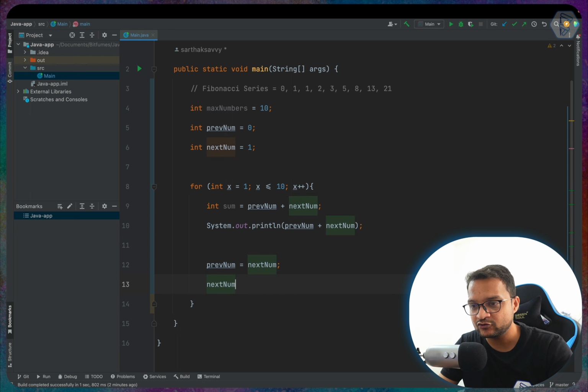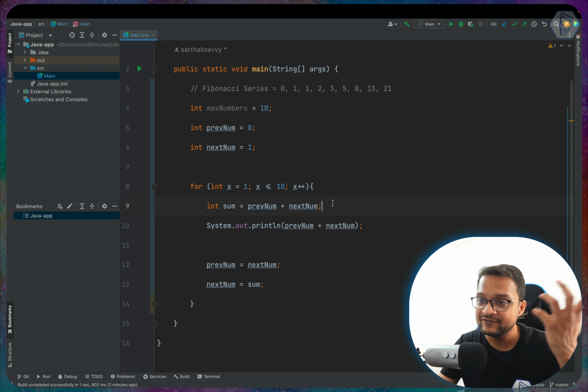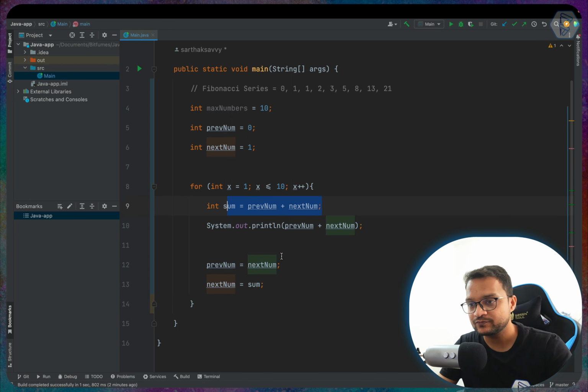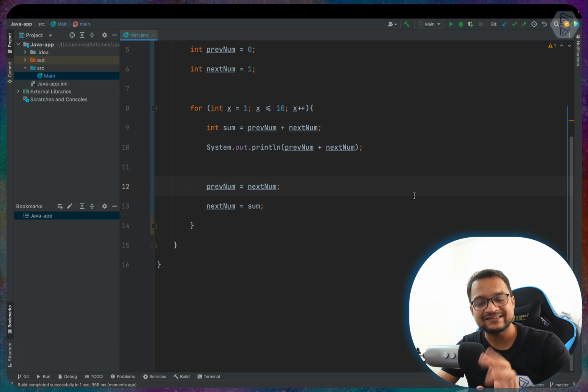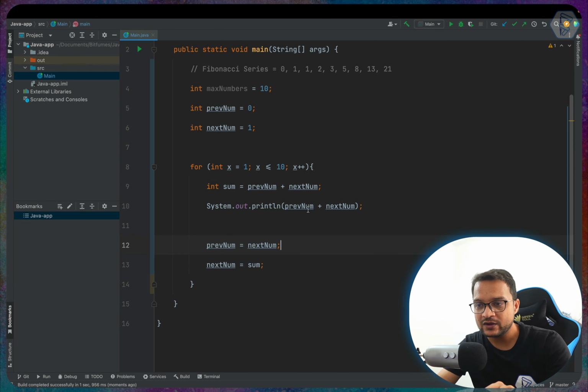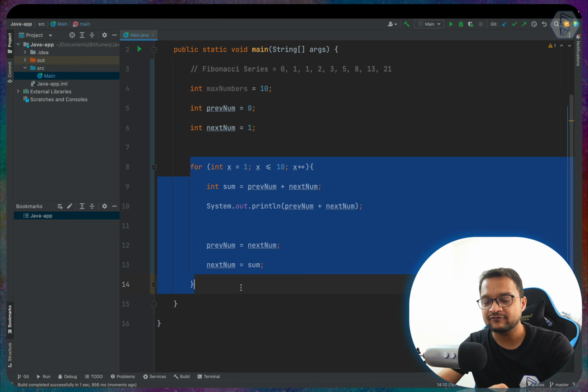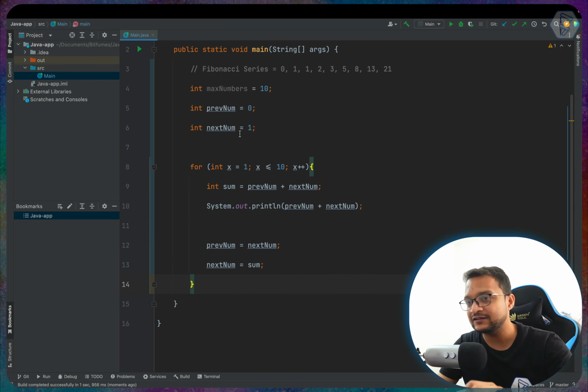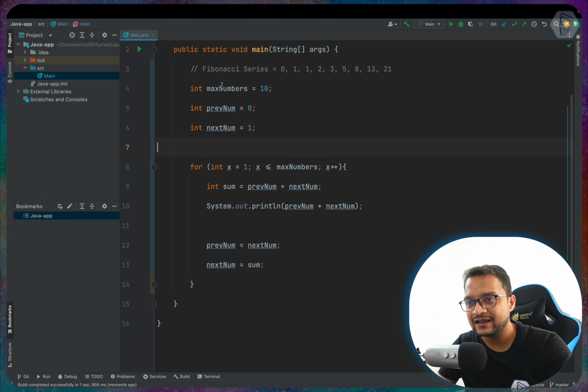And what should be the next number? The next number is going to be the sum of the previous two. Okay, let's run it. And 1 2 3 5 8 13 21 34 55 89 is the Fibonacci series. So this is how we have created this Fibonacci series using a for loop with all the numbers. Actually we can just use max numbers so that we have the variable.